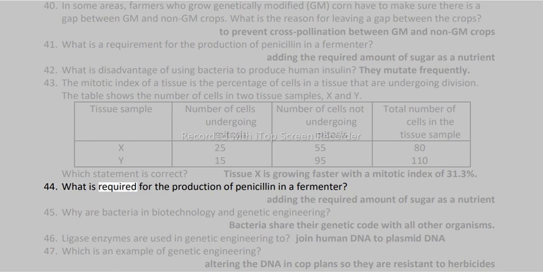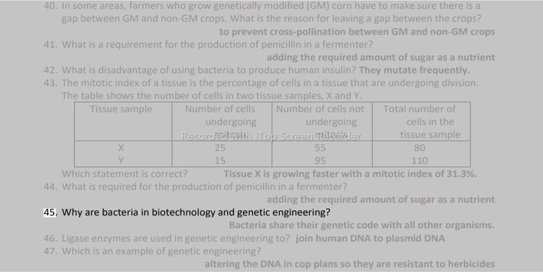44. What is required for the production of penicillin in a fermenter? Adding the required amount of sugar as a nutrient. 45. Why are bacteria used in biotechnology and genetic engineering? Bacteria share their genetic code with all other organisms.